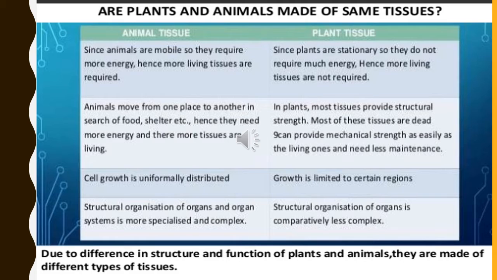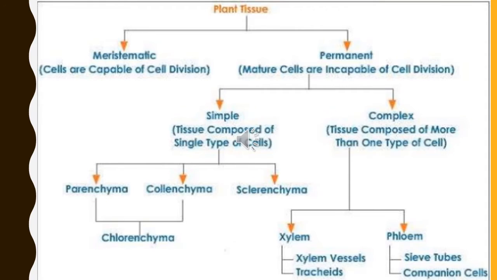Due to the difference in the structure and function of plants and animals, they are made up of different types of tissues. Students, now let's study how plant tissue gets classified. On the basis of function and capacity to undergo cell division, plant tissues are broadly divided into two types: meristematic tissue and permanent tissue. Meristematic tissue shows the presence of cells which are capable of cell division. It's mostly found in saplings which are growing ones. Now the permanent tissues. Permanent tissues show the presence of mature cells which are incapable of cell division. Again, permanent tissue is divided into two types: simple permanent tissue and complex permanent tissue.